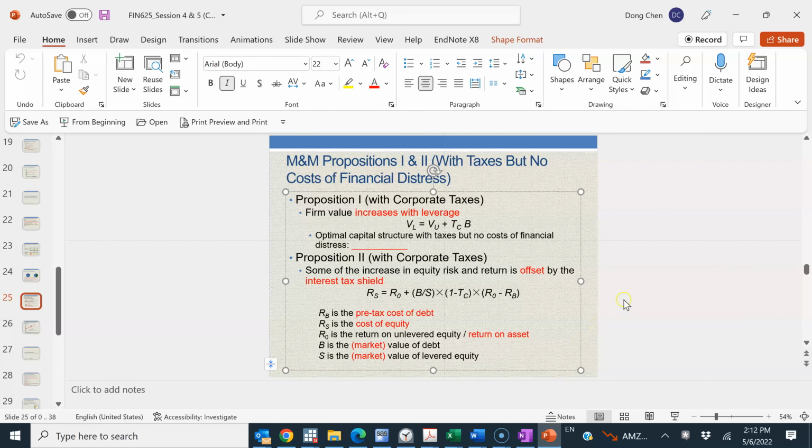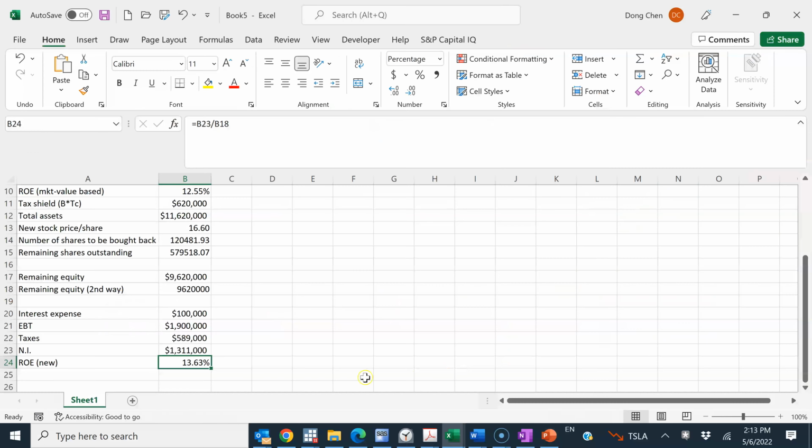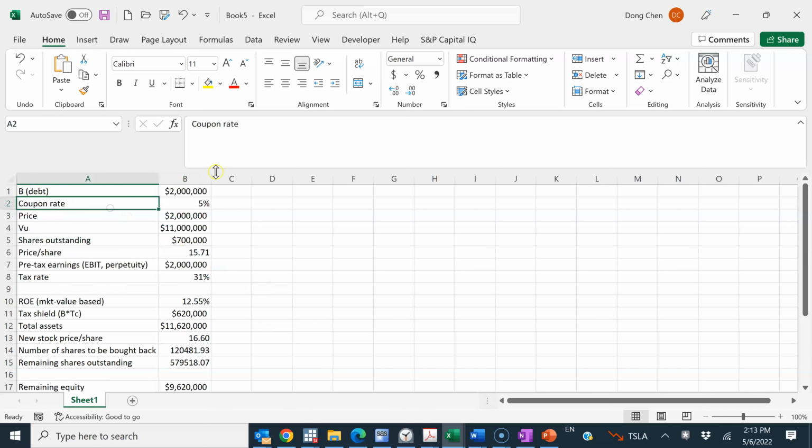Okay, so to use the second way, I'm gonna count on this Proposition II, which is the levered return on equity, right? This RS basically is the return on equity, but under debt, equals unlevered return on equity, right? This is R0, which is also called return on asset, because when there's no leverage, then asset equals equity. And plus B over S times (1 minus TC) times (R0 minus RB). So RB, as we said, coupon rate is RB, right?